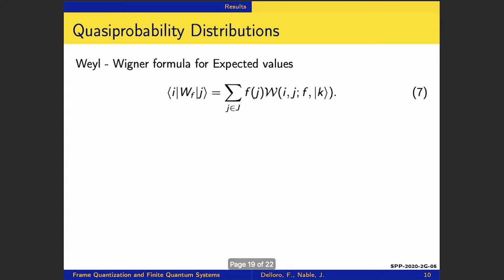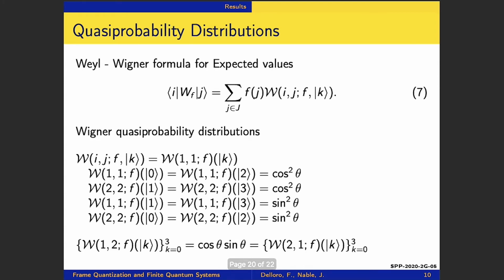Using the fundamental Weyl-Wigner formula for expected values, we have these quasi-probability distributions, where they are found from the matrix elements in the star product computation.